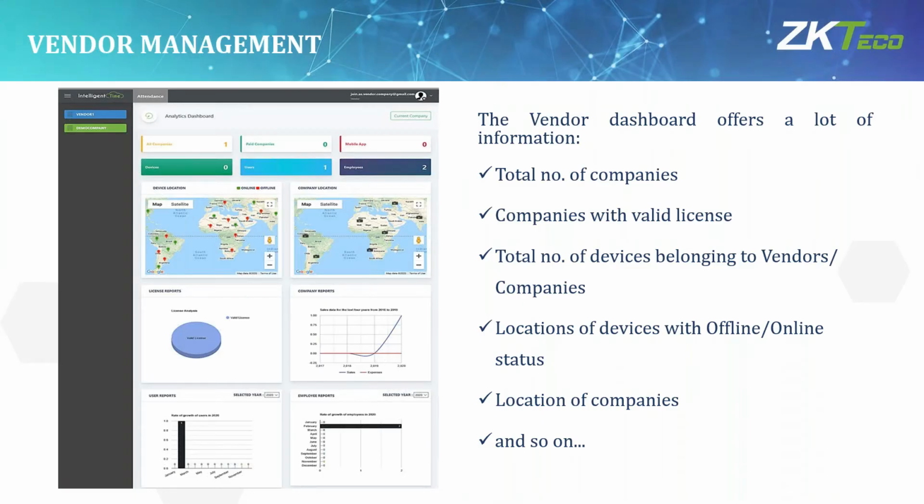You can see on the screen here, as I mentioned before, all the company details and how many companies have paid, meaning licensed software, whether they are using it or not. That count you can track. And for the mobile application, the total number of mobiles and how many devices there are in total. And users, total users. Here, users means how many registered users there are.